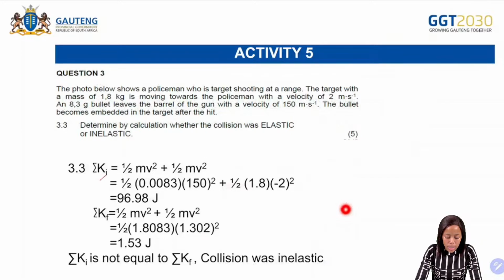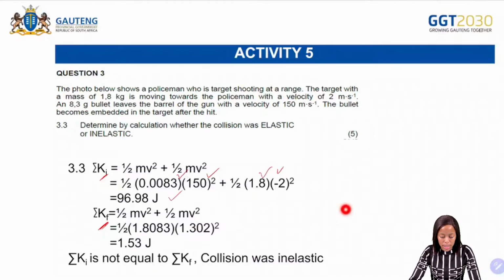It therefore means that you are going to calculate the sum of the kinetic energy before the collision and the sum of the kinetic energy after the collision. Okay, so from there, half mv squared, you substitute the mass there, the velocity, the mass, the velocity, and then you can calculate your answer there.